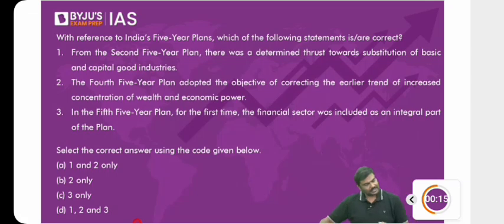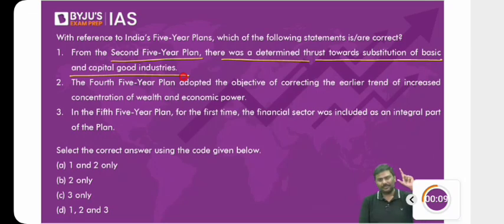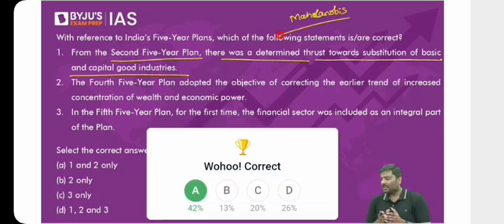Okay, 42% have answered correctly. Why? Let's start. From the second five-year plan, there was a determined thrust towards the substitution of basic and capital goods industries. Any problem with statement one? Why is the first statement correct? How many remember the Mahalanobis strategy? What is the basic idea of the Mahalanobis strategy? Consumer goods should be promoted, capital goods should be promoted, produced in India.